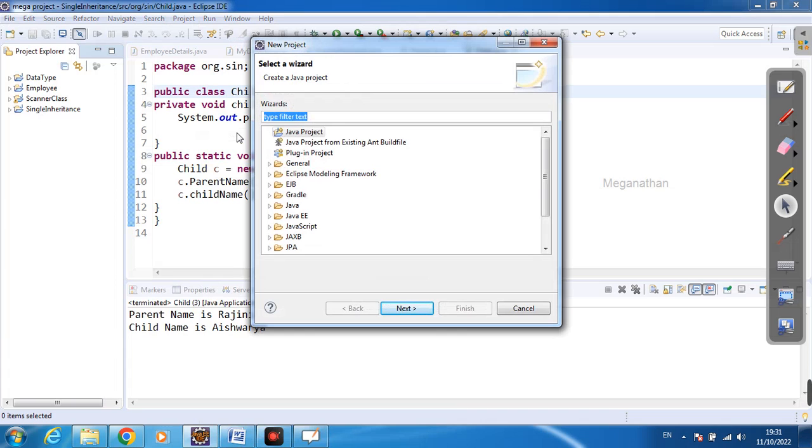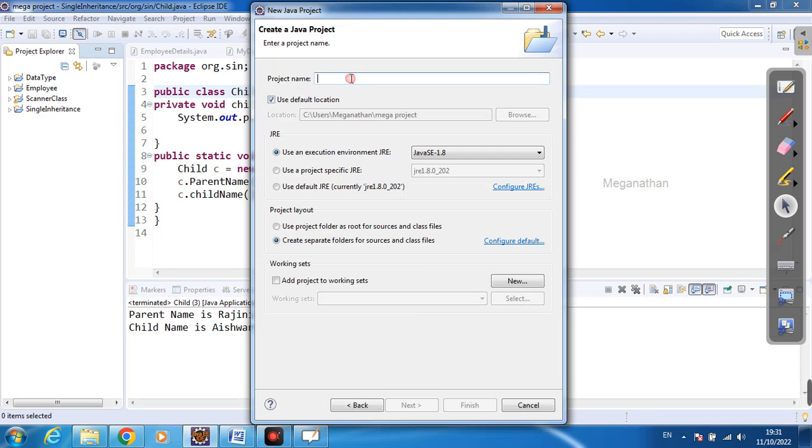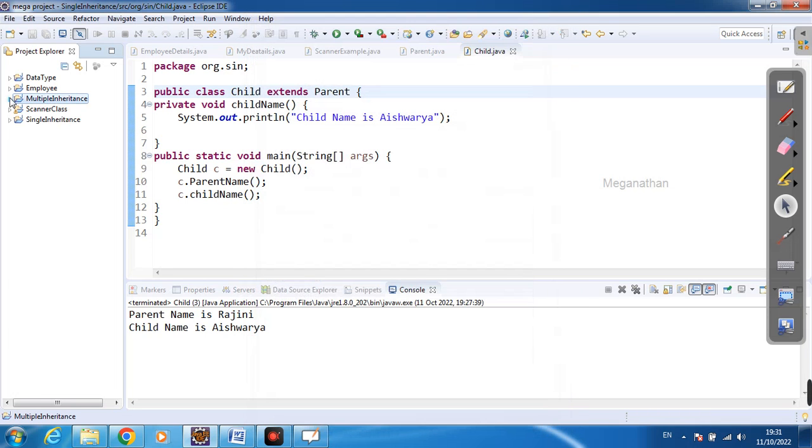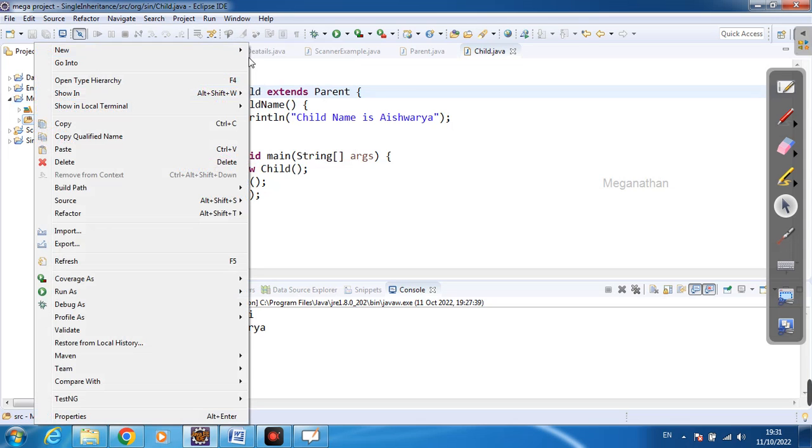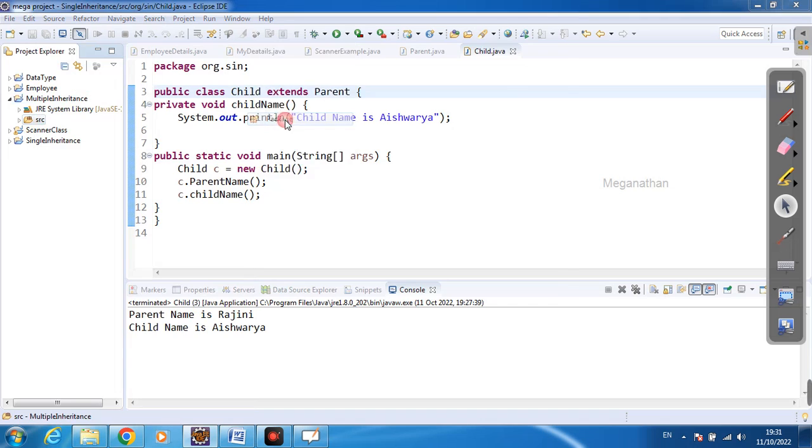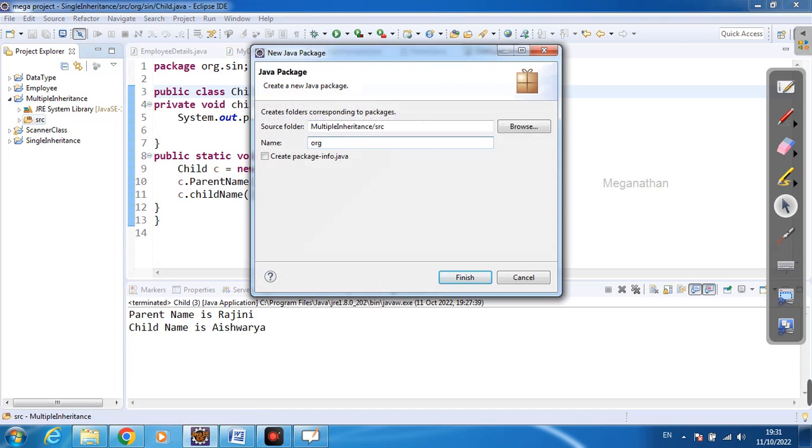In this I am going to create one Java project, and here I am going to show multiple inheritance. This multiple inheritance example, finish this, and it will show two folders, the JRE folder and SRC. In SRC I am going to create one package, org dot like that.